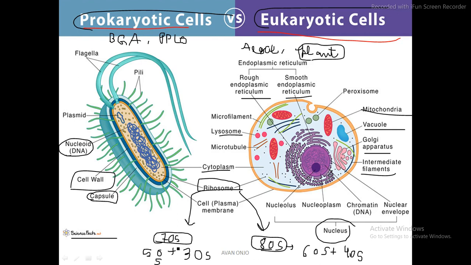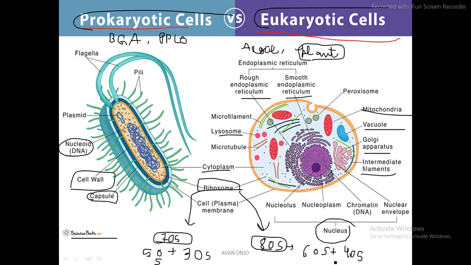A way to remember this: for 70S, that is 50 plus 30, and if you add 10 to all three of them, you get the eukaryotic one. So 70 plus 10 is 80, 50 plus 10 is 60, and 30 plus 10 is 40. In a way, it is a memory aid for you. Now this is the difference between the ribosomes of both the cells. Fine. Now let's move forward.